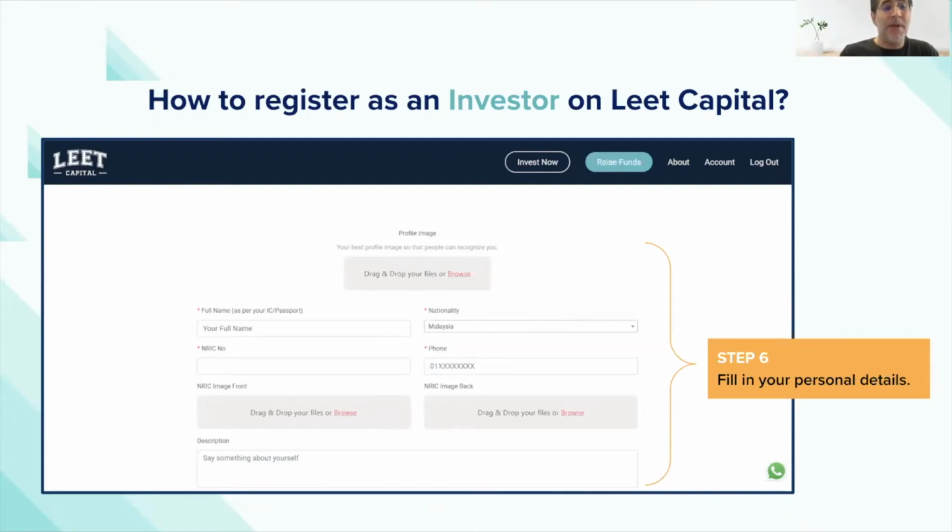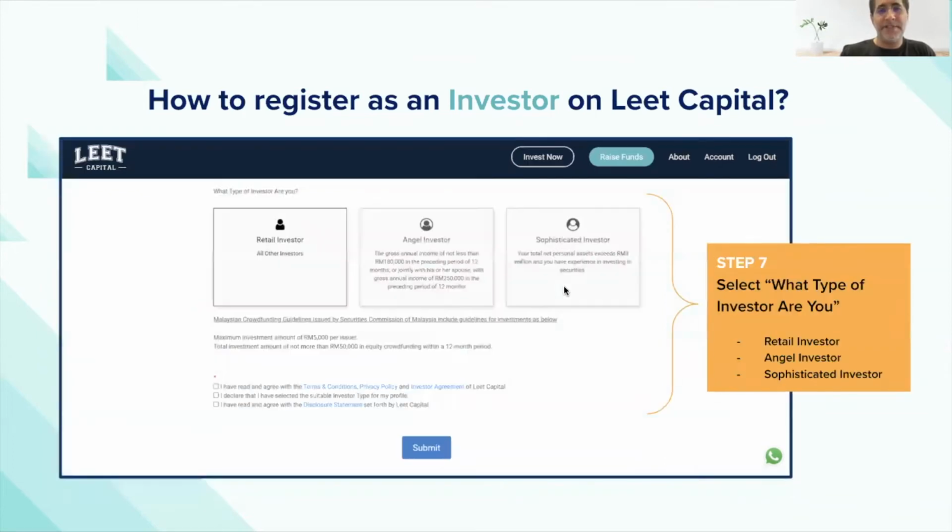And then there'll be specific things that we have to do from being a regulated platform. We call that KYC, where we have to make sure that you are who you say you are. That basically means giving us details, your national identification cards, and also pictures of it back and front. And this is where we will actually check on the back end to make sure the names and the ICs match what we see in that particular picture of the IC back and front. And some of the automation is basically going to check this for us. So there will be a slight delay for you to invest because we go through this process and it has to be vetted by us before we allow you to make your first investments.